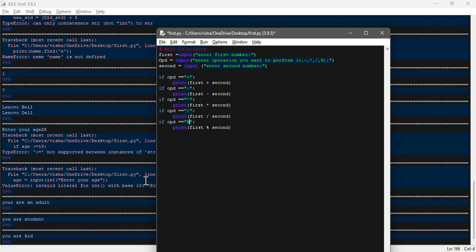Now we need to make this an elif, because we need to separate the if and else, because if is our first condition and else is for the second condition, and there should be an else part. So there should be one last else part, which means over here we need to specify that it is invalid.